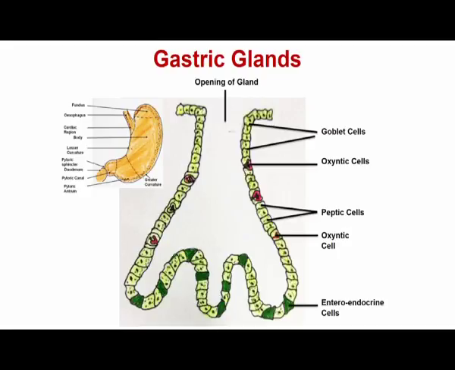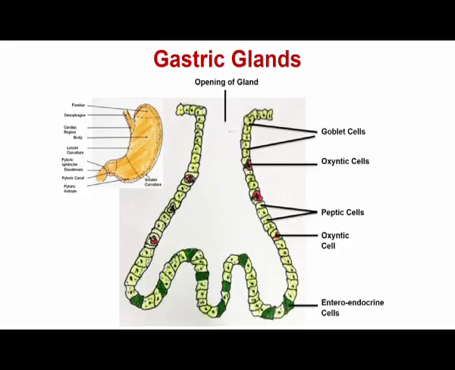Then we have the goblet cells. Just like in any other part of the stomach, the goblet cells are also present in the fundic or principal glands, and the function of these goblet cells in this portion is also to secrete the mucus. And then the last one is the enteroendocrine cells. Enteroendocrine cells are of different types, and their main job is to secrete different types of signaling molecules or hormones. And we have 4 different types of enteroendocrine cells.